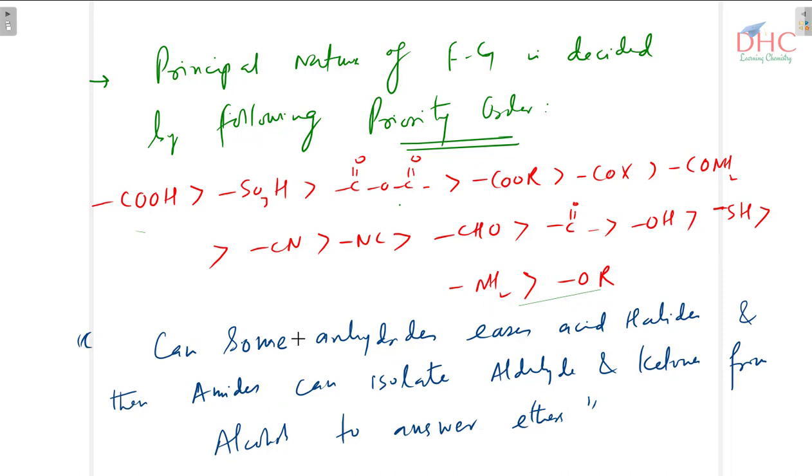So you can remember this priority order of functional groups by means of this sentence: can some anhydrides eases acid halides, and then amides can isolate aldehydes and ketones from alcohols to answer ethers. C stands for carboxylic acid, S stands for sulfonic acid, anhydrides is anhydride, eases means esters, acid halides. Amide means amide, can stands for cyanide, isolate means isocyanide, aldehydes and ketones, from OH, that is alcohol, to stands for thiol, answer stands for amine, ether is ether. This is how you can remember it by means of this sentence.